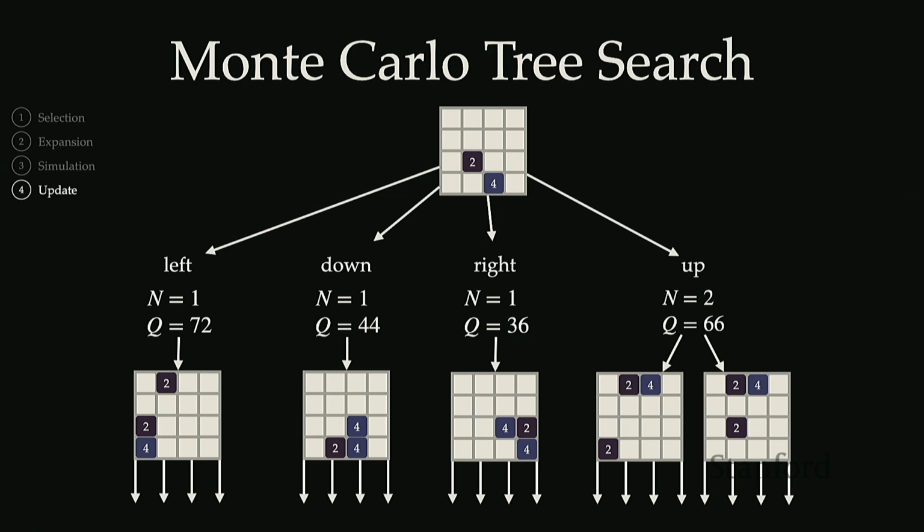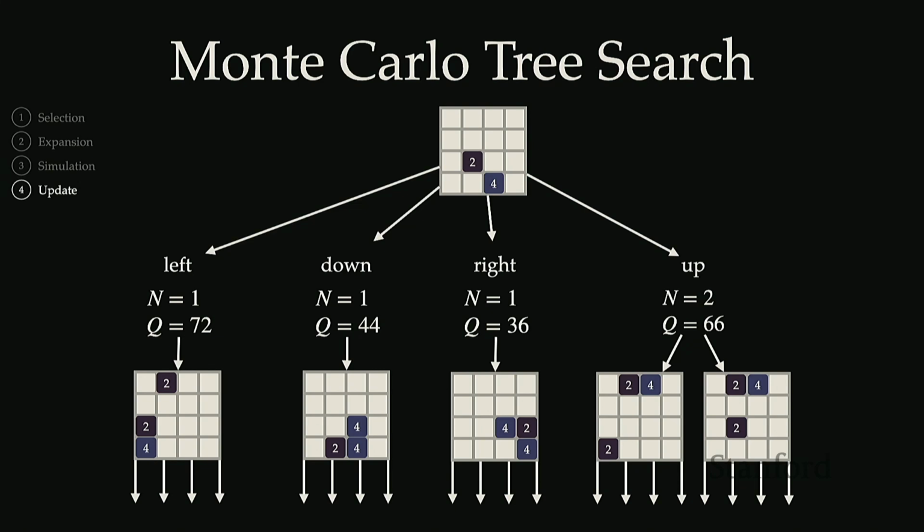That was because we selected the up action to expand on, and in that expansion, we sample a new state transition. And in 2048, it's very unlikely that we would end up with the exact same state that we saw the first time, because every time we do that state sample, a 2 or a 4 can randomly appear in any of those open squares. So it's very unlikely that we would get a 2 showing up in that exact bottom left square that we saw the first time. So that's why we end up with this new state that's different from the first one that we saw.